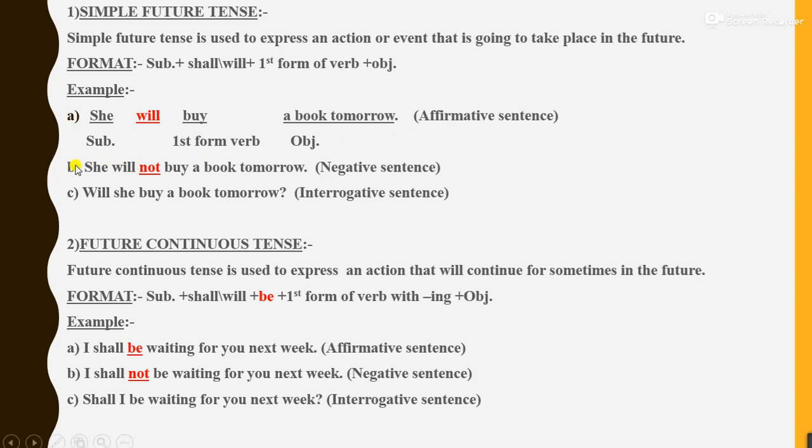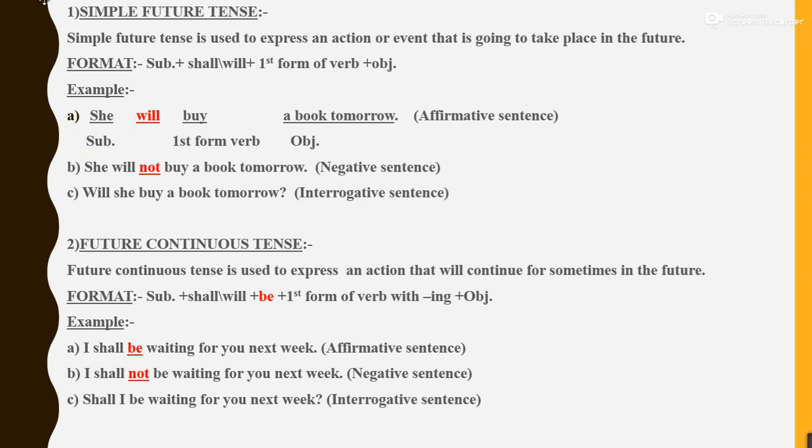Here in this sentence, we'll see she is subject. Will or shall, that is the helping verb. Buy is the first form of verb. And a book tomorrow is the object. So this is the sequence of the subject, shall, will, first form of verb and object in the sentence.